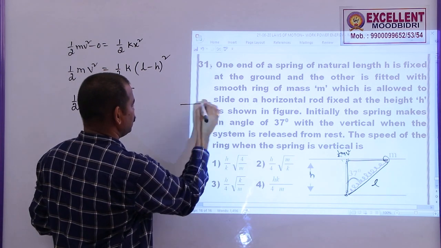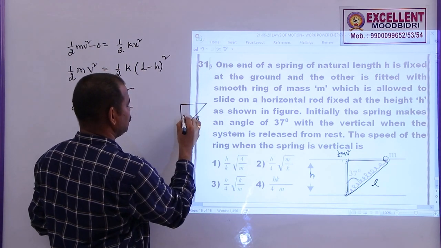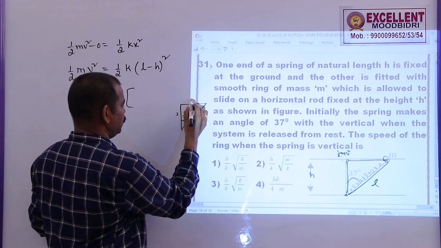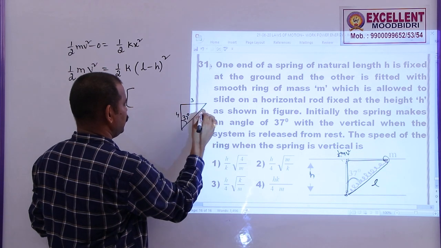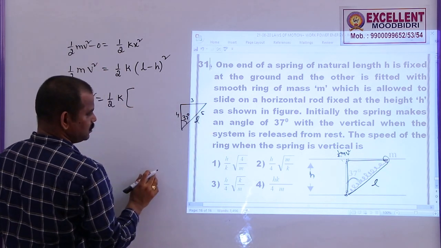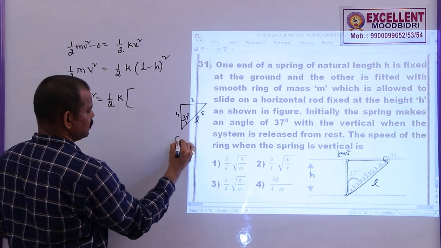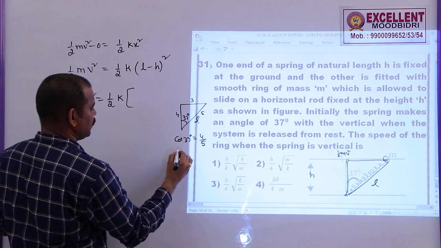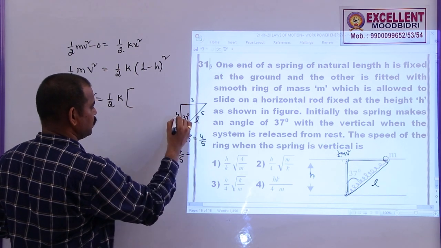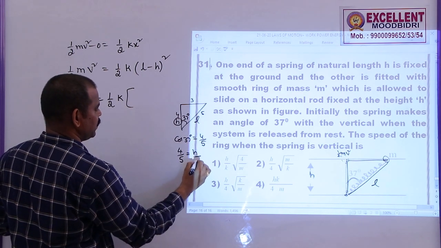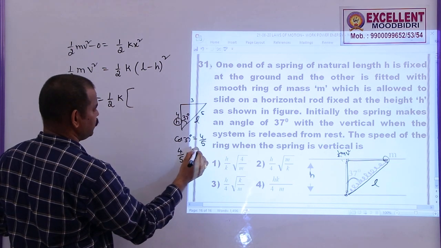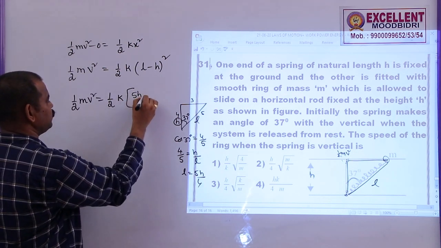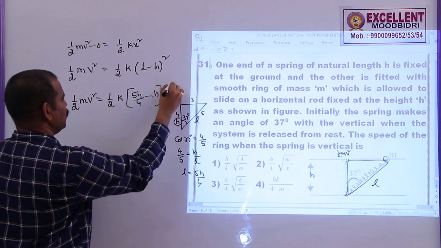So now this is L, this is 37 degrees. So this will be 3, 4, 5. I want this height and this one. Cos 37 is equal to 4 by 5. So from this what can I write? 4 by 5 is equal to h by L. So in place of L, you can write L equal to 5h by 4. So this is 5h by 4 minus h whole square.